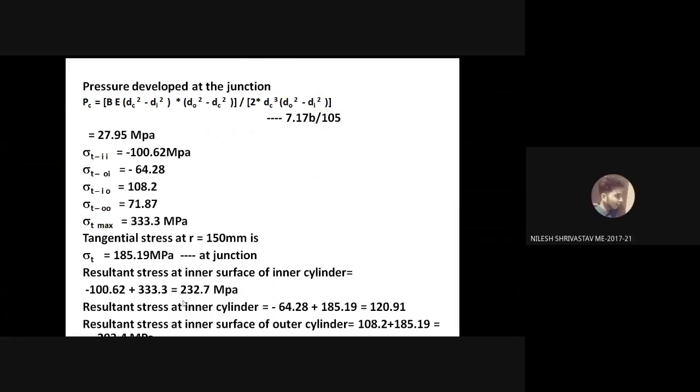And the resultant stress at the junction is 64.28 plus 185.19, so you will get effectively 120.9 megapascal. Then the resultant stress at inner surface of outer cylinder is 108 plus 2 plus 185.